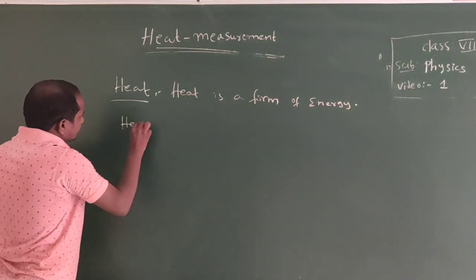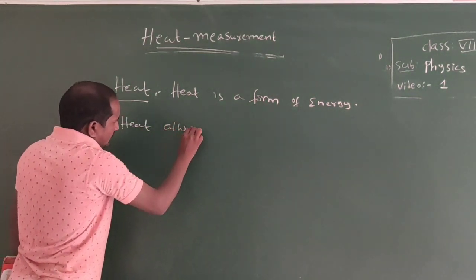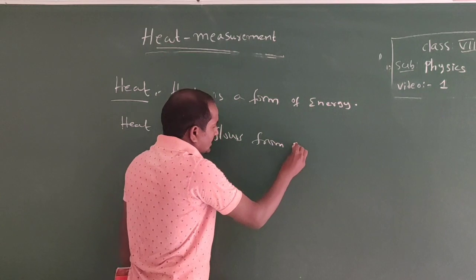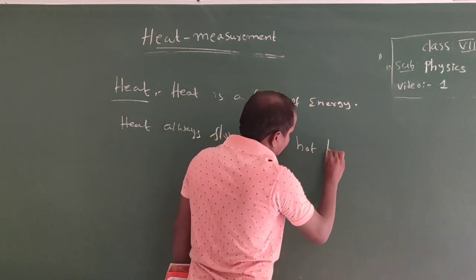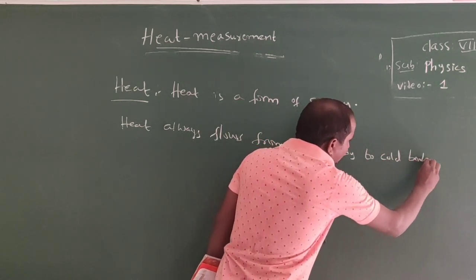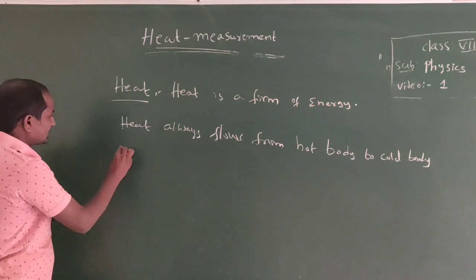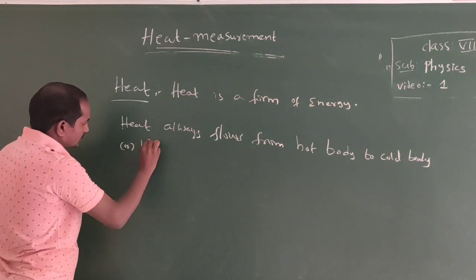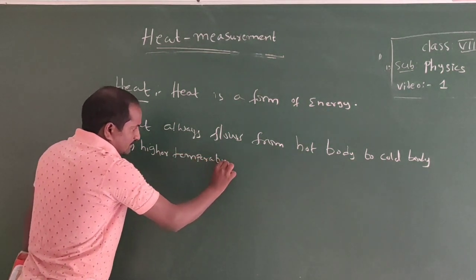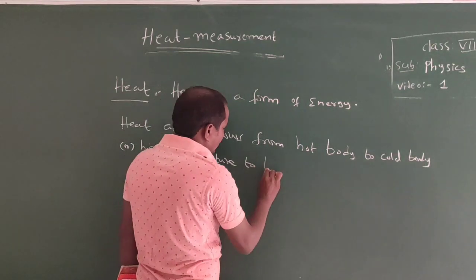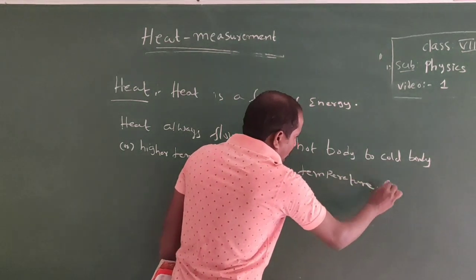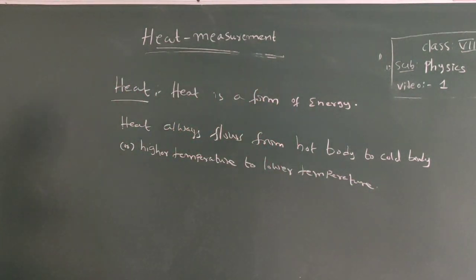Heat always flows from a hot body to a cold body, or from higher temperature to lower temperature. It is about heat.